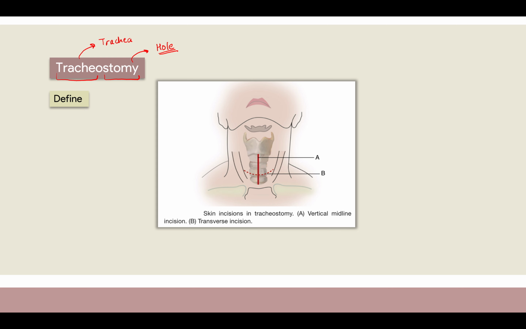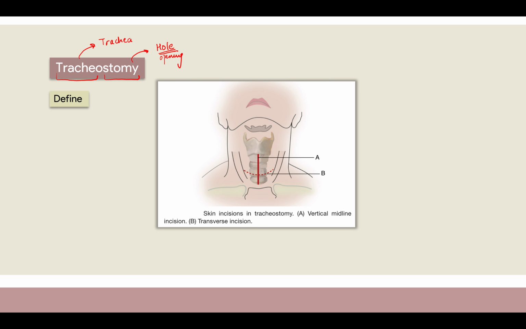You must have learned about the word stoma, right? So we make an opening, so that a passage can be made and air can go inside. Very clear? Okay, so how do you define tracheostomy? It is a procedure which can be done in an emergency, or it can be done electively. It is a procedure where the anterior wall of the trachea is opened or a stoma is made, allowing air to enter inside the trachea. This is what tracheostomy means.